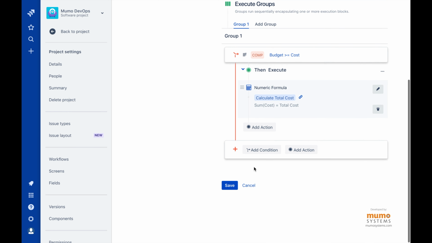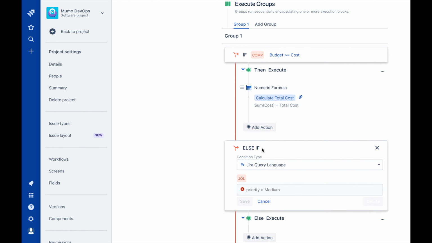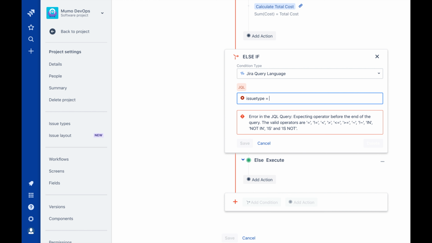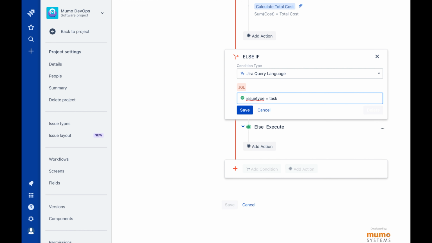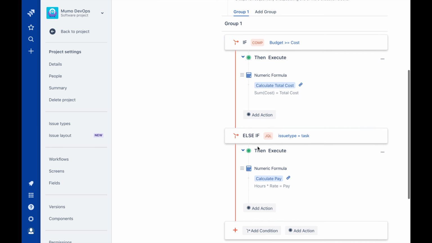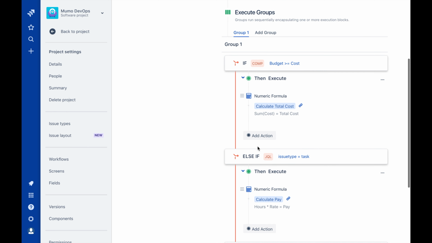We won't end things here, however. What if I want another action to be considered if the first compare condition wasn't met? This is where I'll need to add a new execution block. The condition of the second execution block will be checked separately after the first execution block's condition is checked and the condition is not met. I'll add the condition and actions I spoke about, and I'm done. Just like that, my execution plan now has two execution blocks to consider.